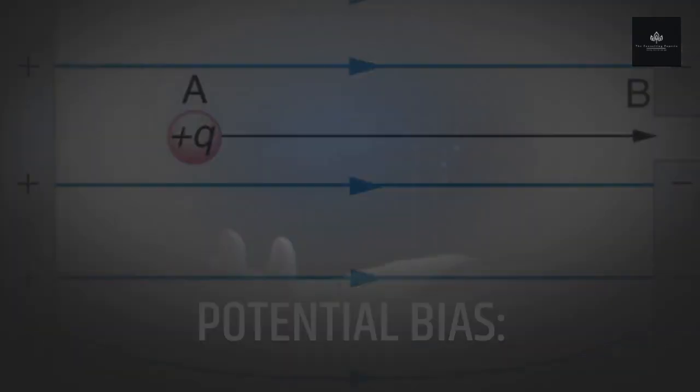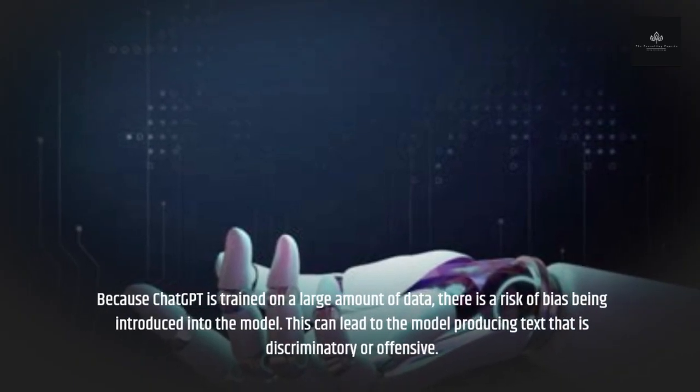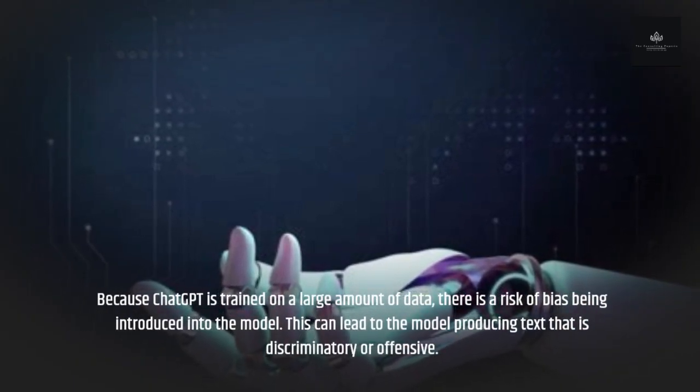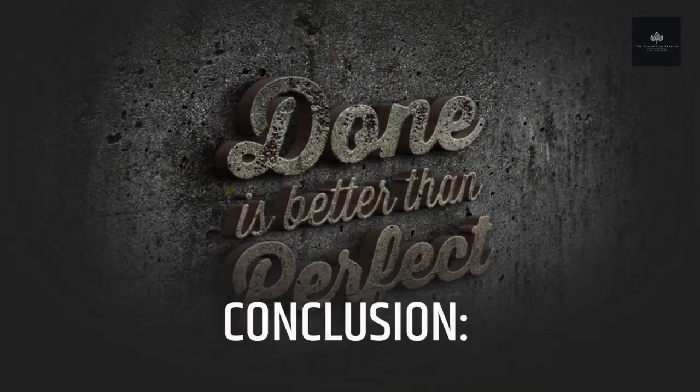Potential bias. Because ChatGPT is trained on a large amount of data, there is a risk of bias being introduced into the model. This can lead to the model producing text that is discriminatory or offensive.